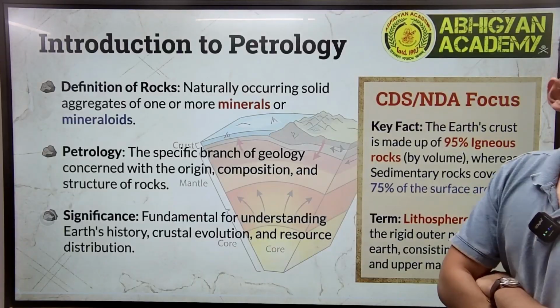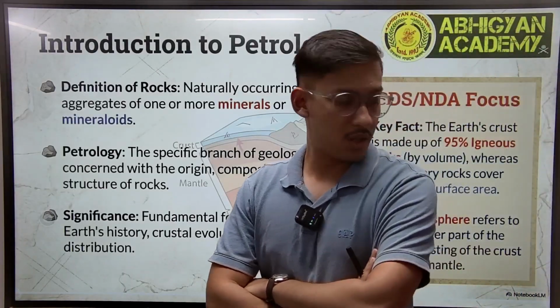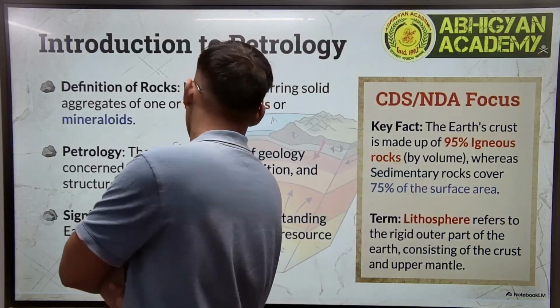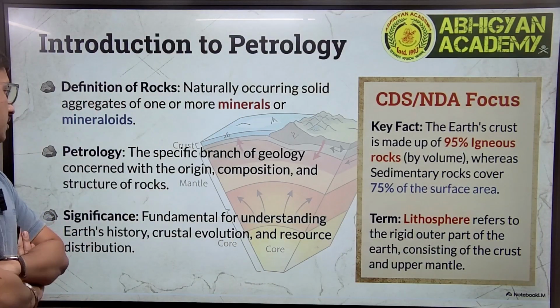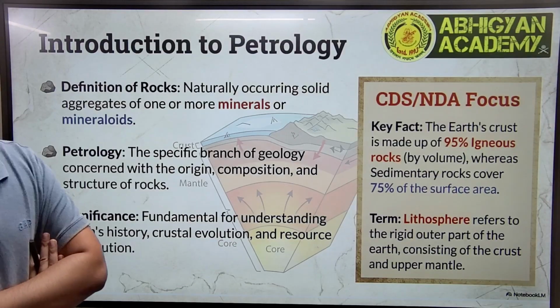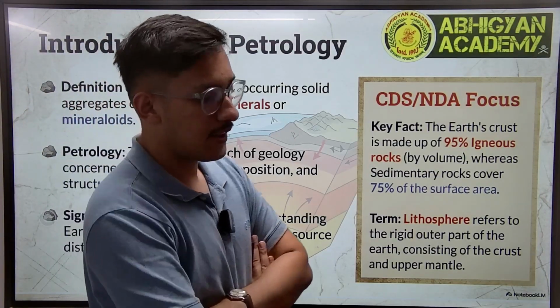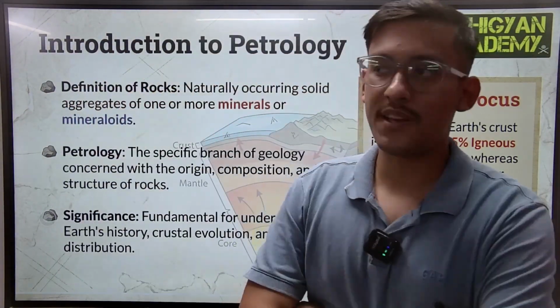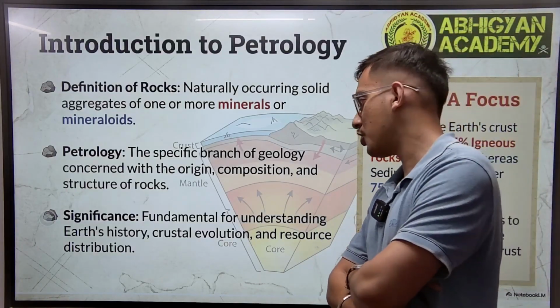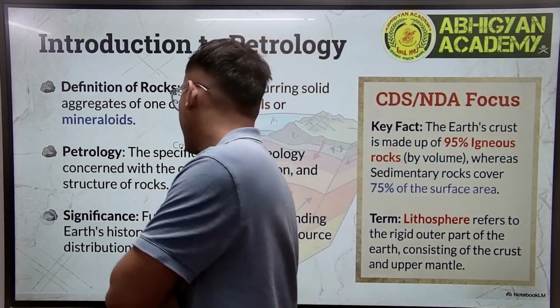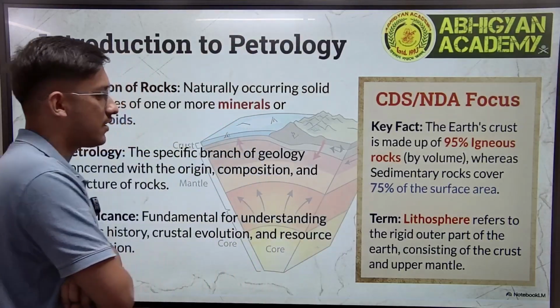So firstly, we come on to petrology. So what is petrology? Petrology is the branch of geology which is specifically concerned with rocks, their composition, structure, and origination. Then we have the definition of rock. What is a rock?